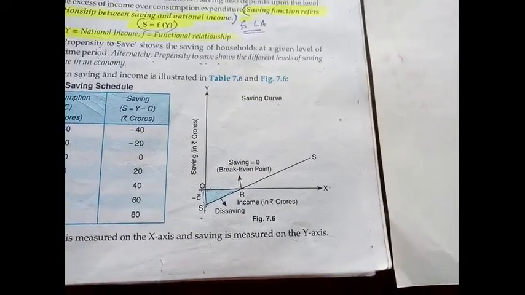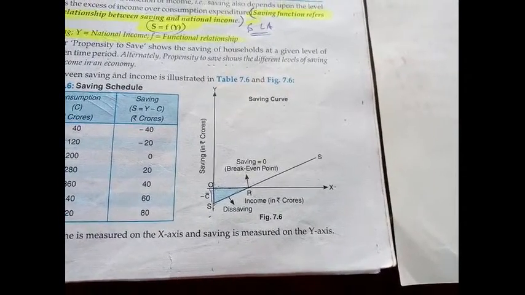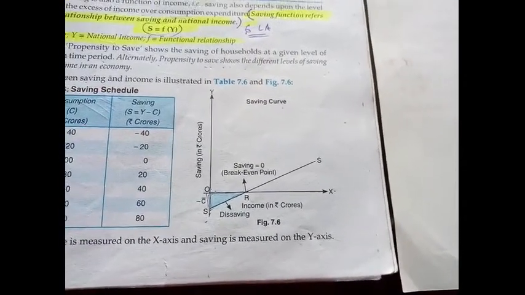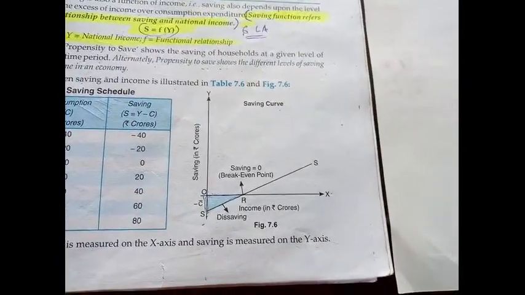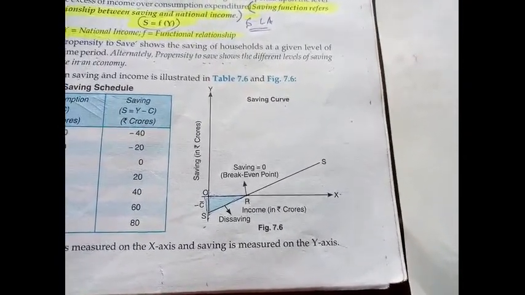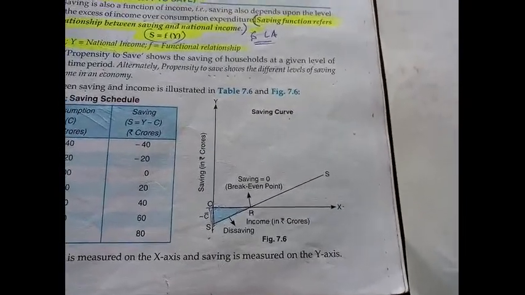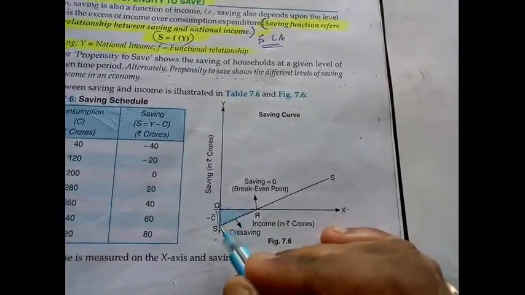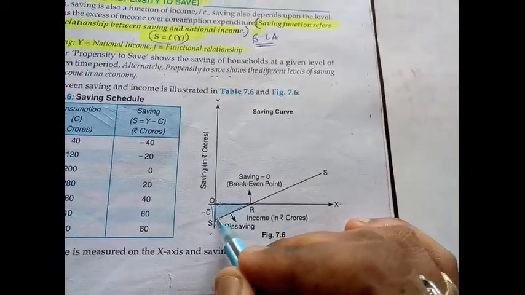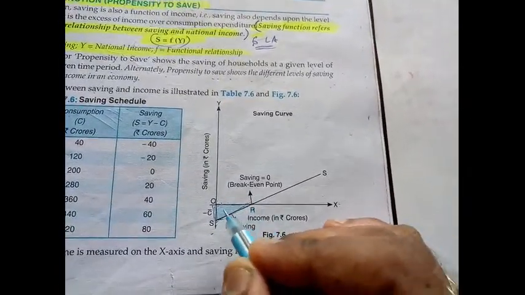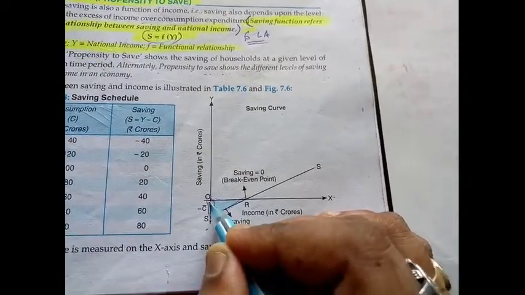For that reason, when your income level is zero, you are making your autonomous consumption by withdrawing your saving from the bank. That is why the saving curve starts from the negative axis, and you can see it slowly increasing, meaning the gap between these axes is decreasing time to time.